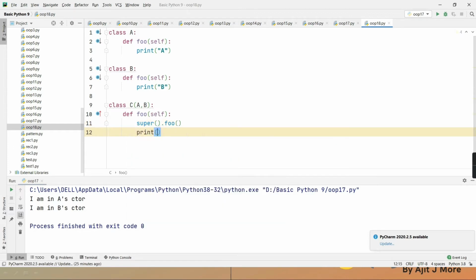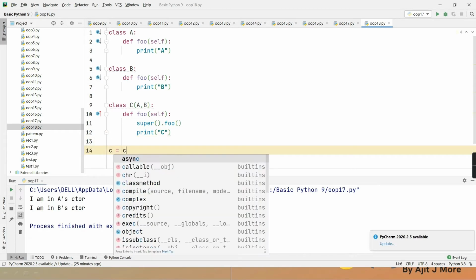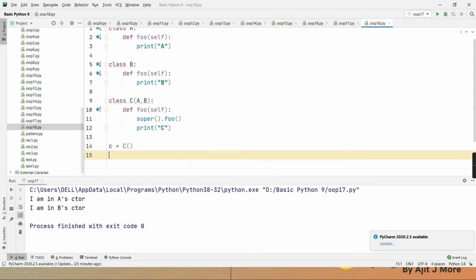Okay, so what will happen? Here I am creating an object of class C, c equal to C, and then I am calling c.foo. I am sure this was the doubt, isn't it? Shweta's question was that only. Yes or no? Yes, sir. Correct? Yes. If there is more than one parent class, and in this parent there is a function with the name foo, and here also there is a function with the name foo. Okay?